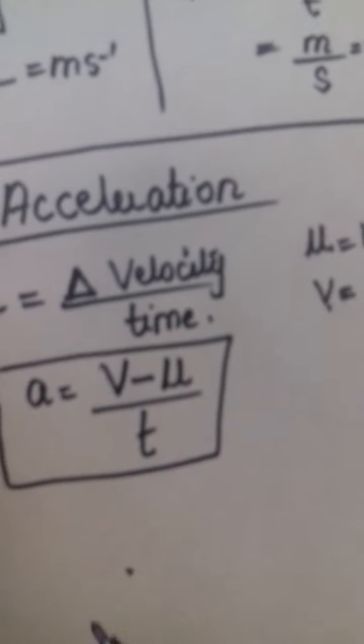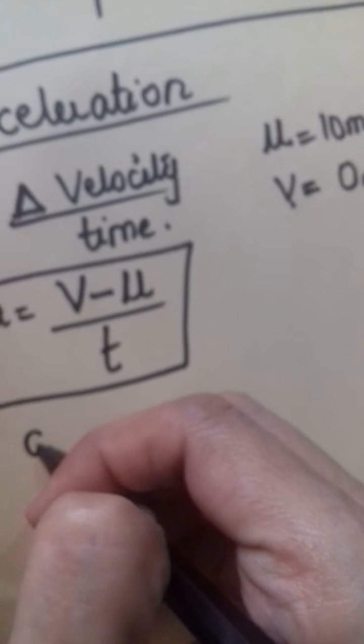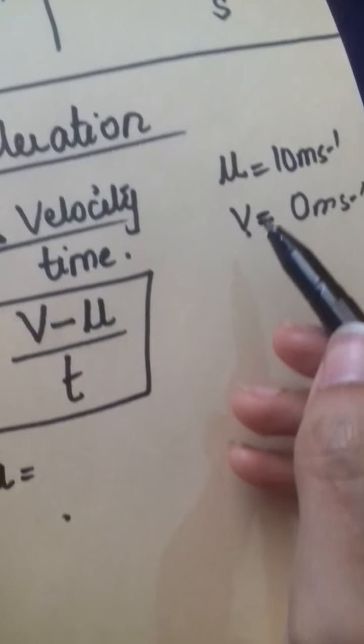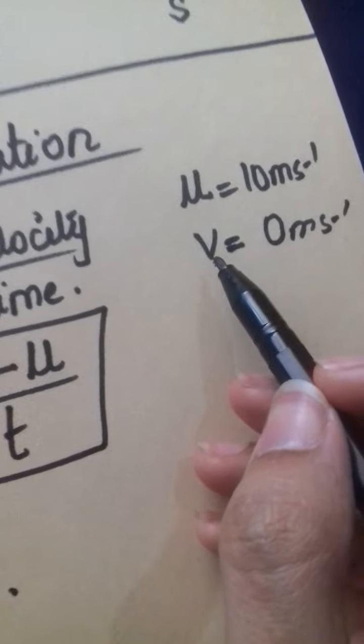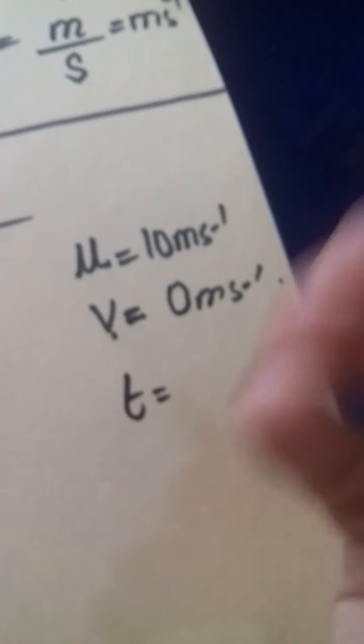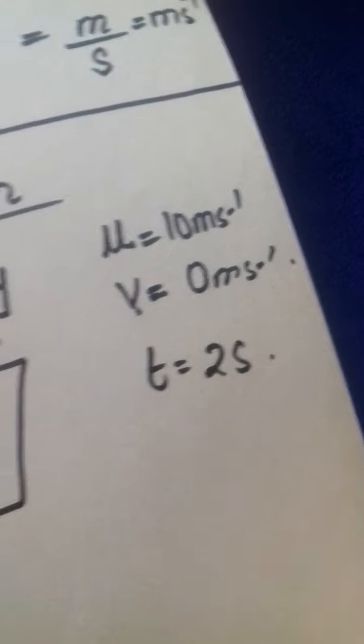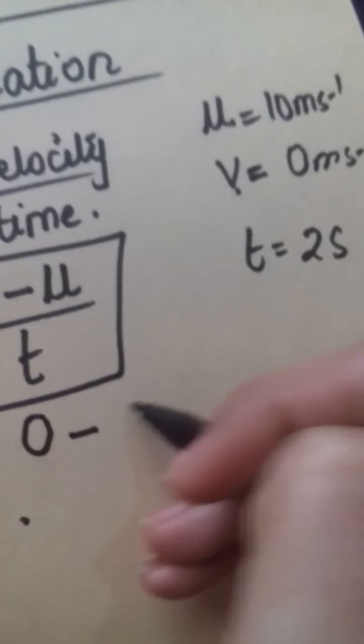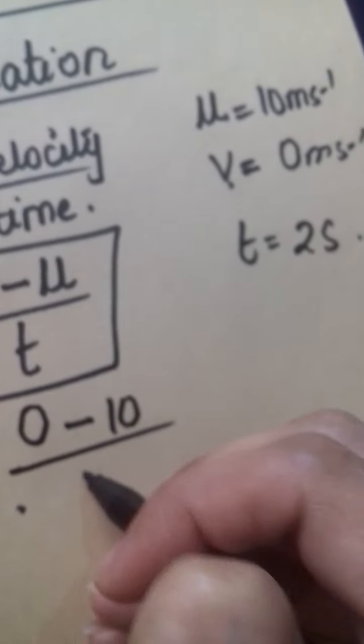Here we have seen that a person stops, which made his final velocity 0. So putting the value of final velocity 0, and let's suppose the time is 2 seconds. So 0 minus initial velocity 10, divided by 2.